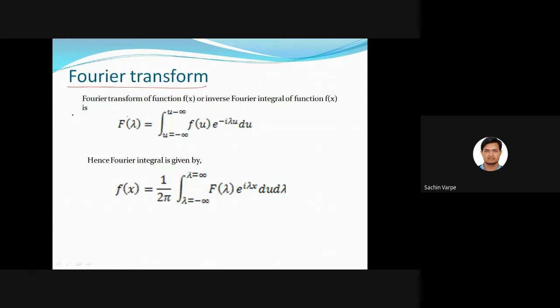So what is the Fourier transform? The Fourier transform of the function f of x is also called inverse Fourier integral.